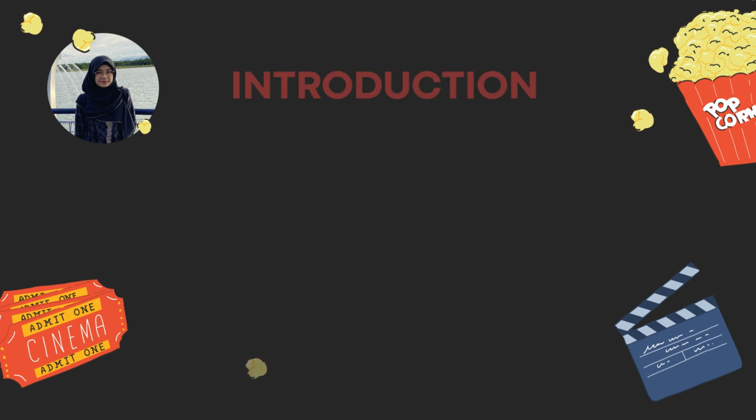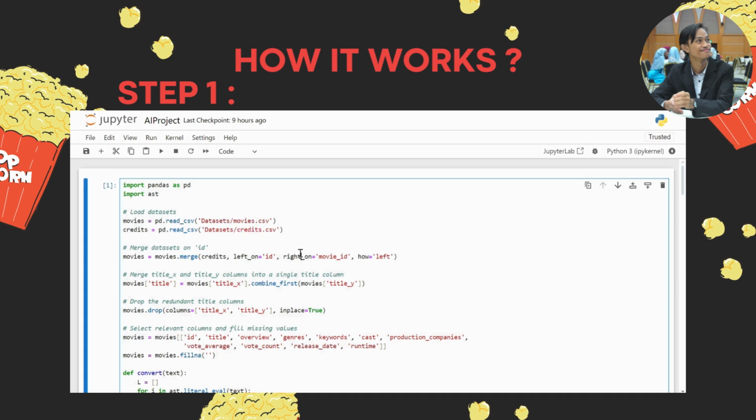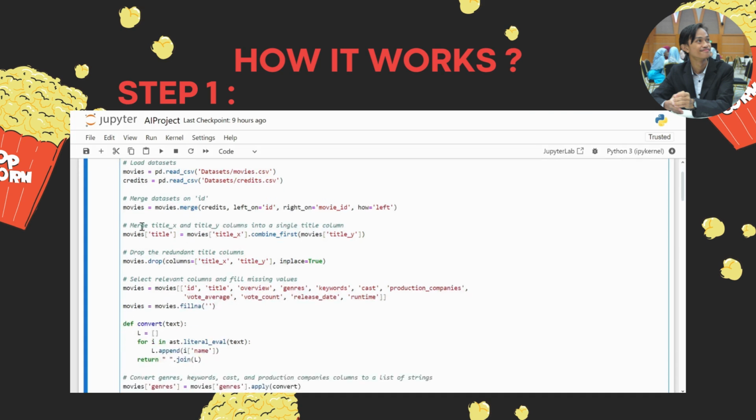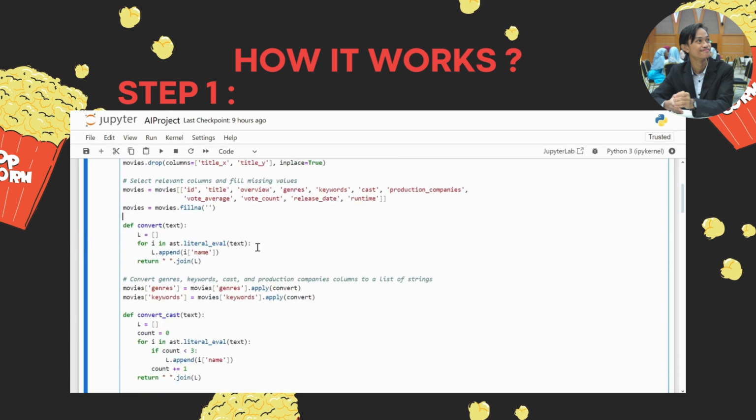In cell 1, we have two datasets, which are the datasets named movies and credits. We did some pre-processing such as merging both the datasets and only taking the relevant columns that we really want to use, and ignoring all the unnecessary columns.